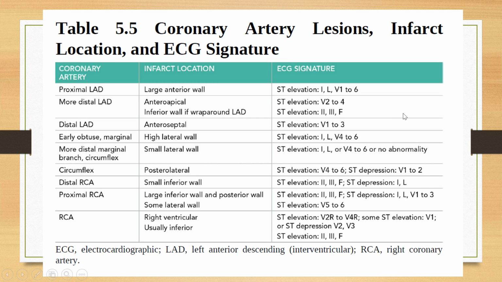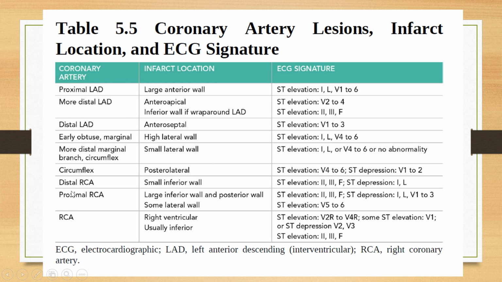This is the chart in which they have shown the coronary artery lesion. See here the name of the artery is written, for example, the proximal LAD, left anterior descending. This is the part of the coronary artery which is having the lesion. If there is a lesion in the proximal part of the left anterior descending artery, there is an infarct located at the large anterior wall, and these are the ECG changes. So you can learn the coronary artery lesions from here.